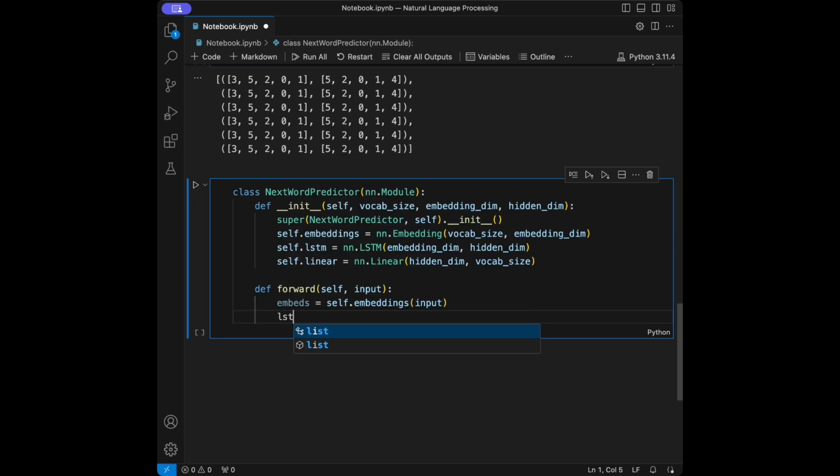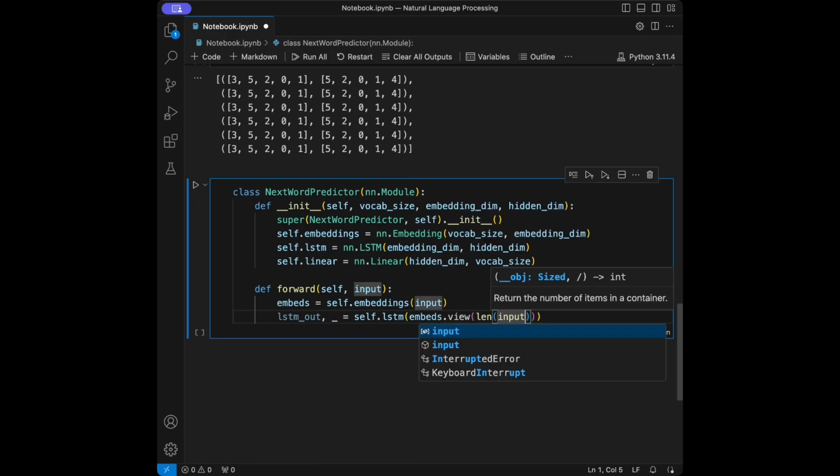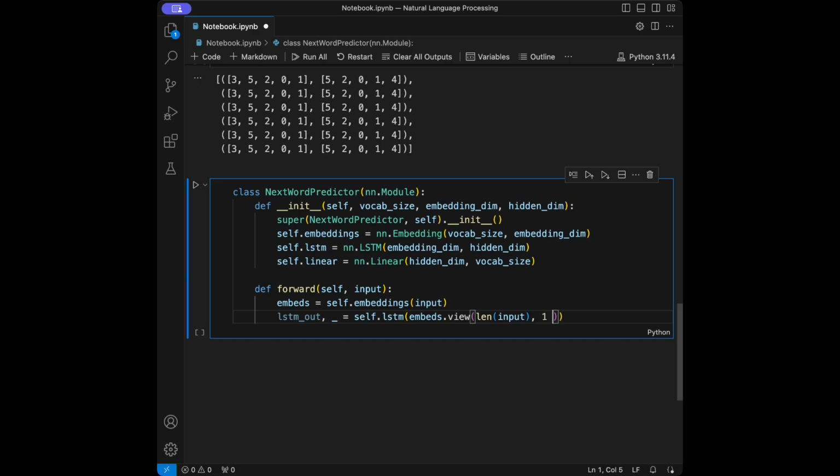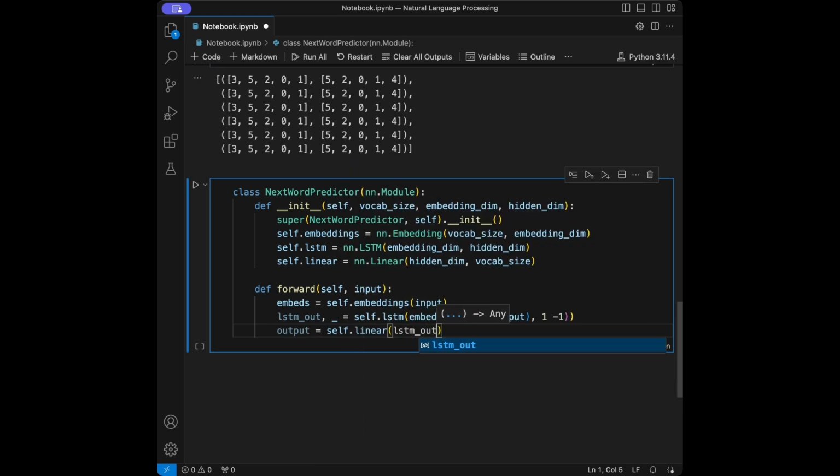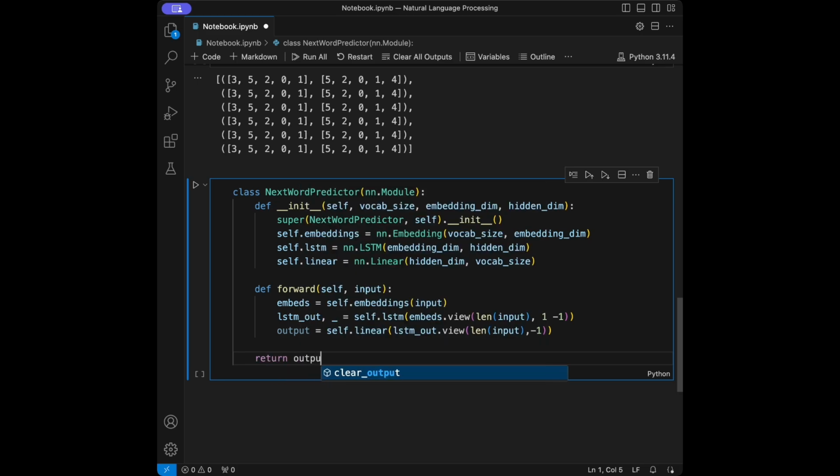And we will say lstm_out, underscore, self.lstm, embeds.view, length of the input, and then 1 and -1 like this. And then we will say output is going to be self.linear, lstm_out.view, length of the input and -1. And at the last step we are going to return the output.